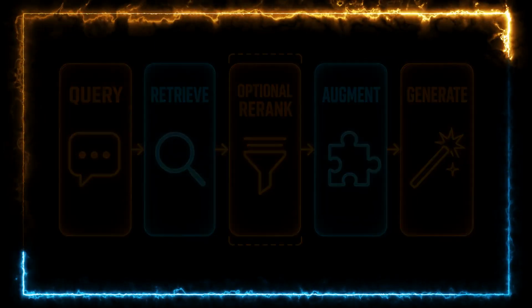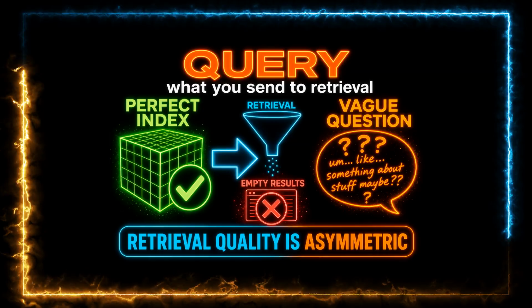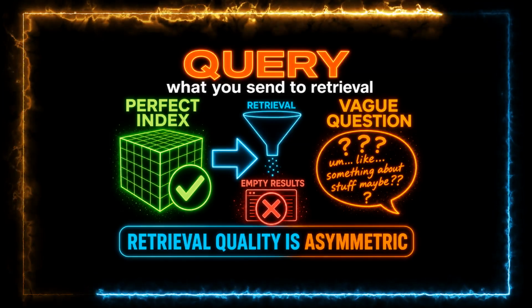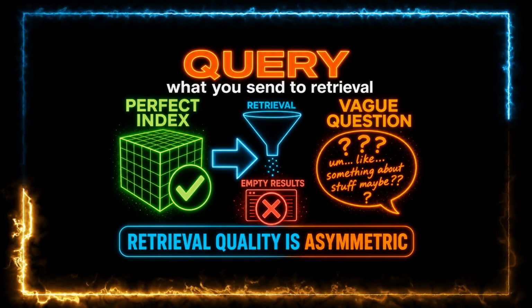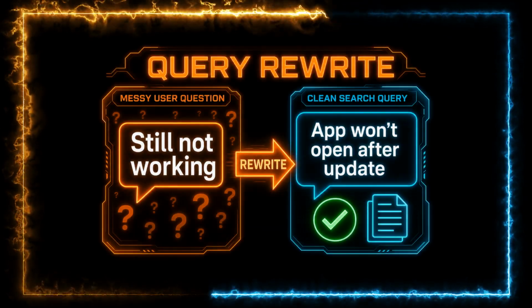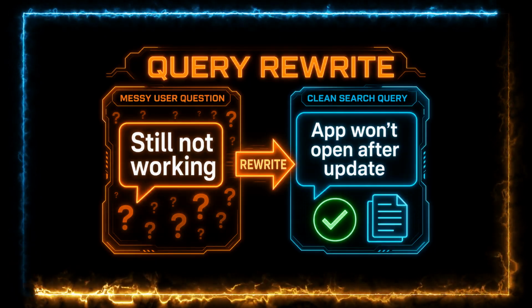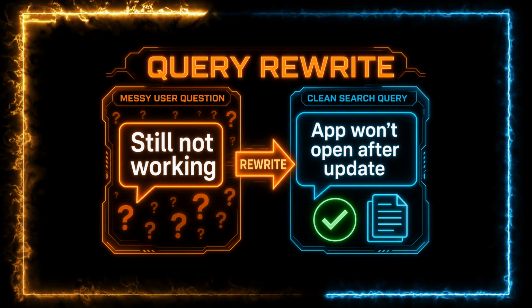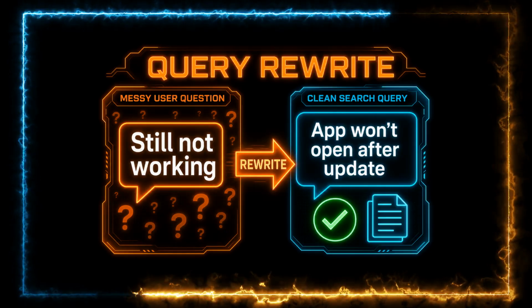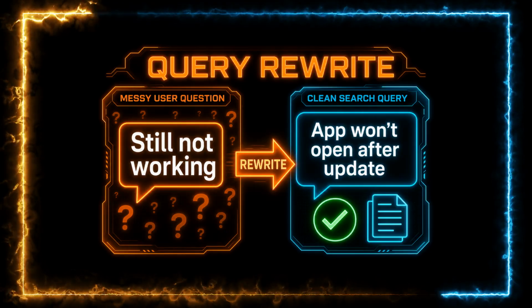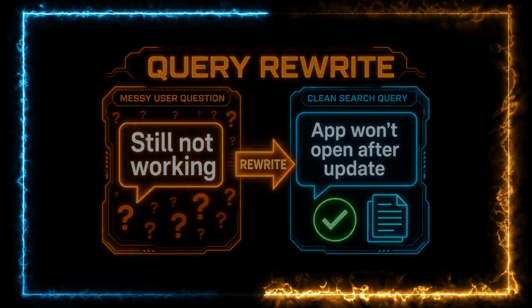Let's start with query. The query step decides what representation of the question you send to retrieval. Retrieval quality is asymmetric. Indexing can be perfect, while one vague user utterance retrieves nothing useful. One technique is query rewrite. You take the user's messy question and turn it into a cleaner search query. Remove filler words, use terms that match your docs, fix it/that from earlier in the chat, and spell out acronyms. Example: user, "still not working." Rewrite, "app won't open after update."